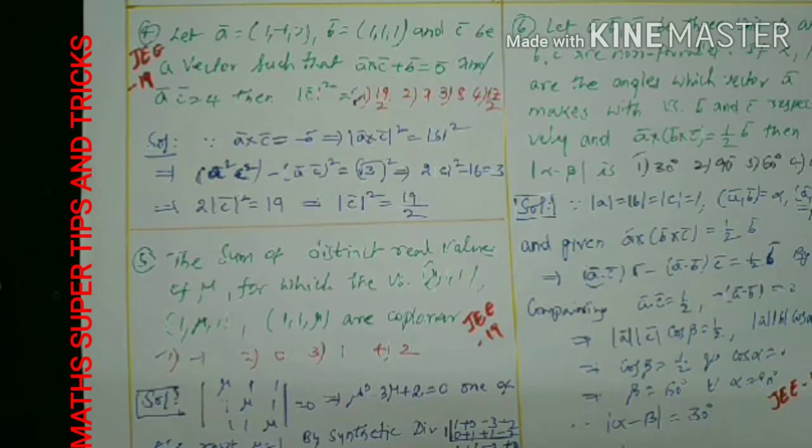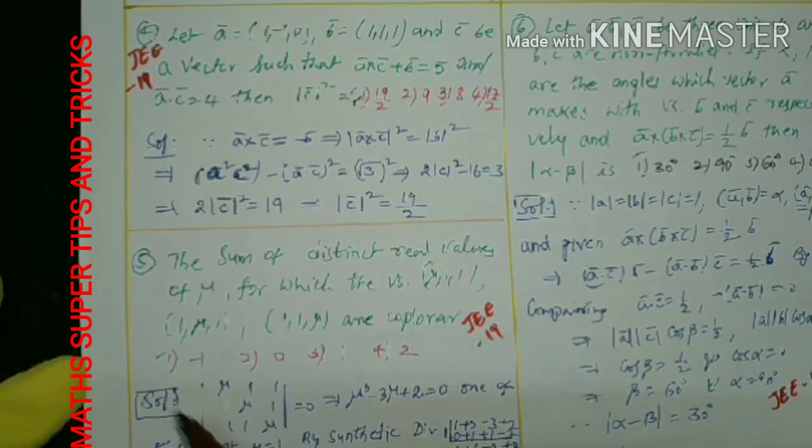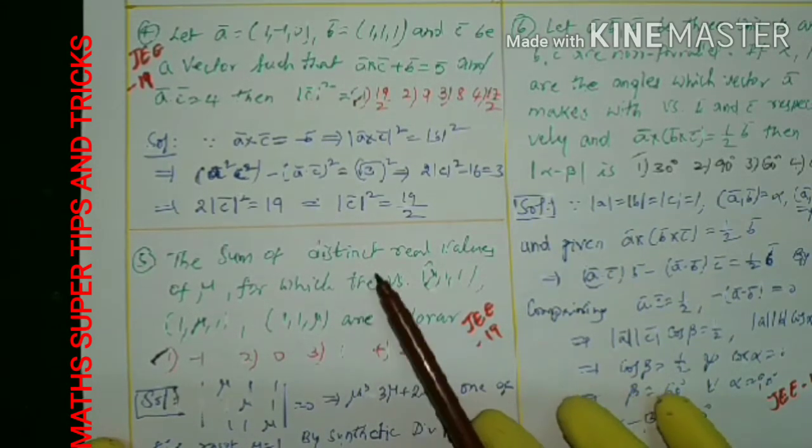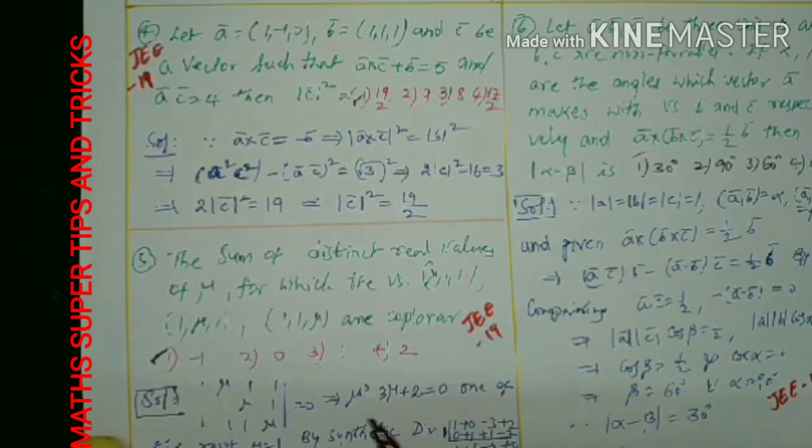Not all roots. The sum of all roots is not asked. It is asking the sum of distinct real values. That means distinct are what here? 1 and minus 2. What is the sum? 1 minus 2 is minus 1. That will be the first option. That's it. In this question, if there were no mention of distinct roots, you could directly pick the sum of the roots from the equation. But he is asking especially for distinct roots, so we have to find out what the roots are also.